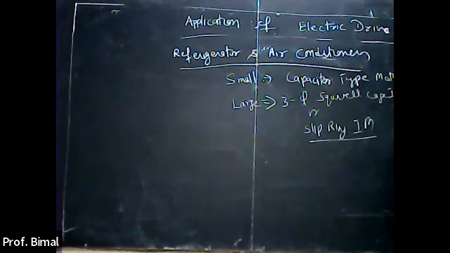For large installation, high torque squirrel cage induction motor or slip ring induction motor is employed, and for a very large plant, a synchronous motor driving a turbo compressor may be suitable.